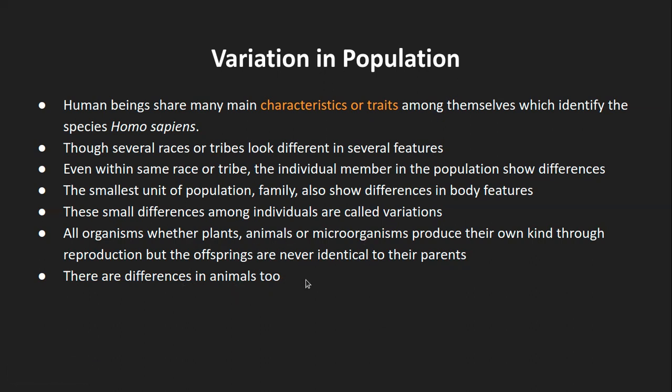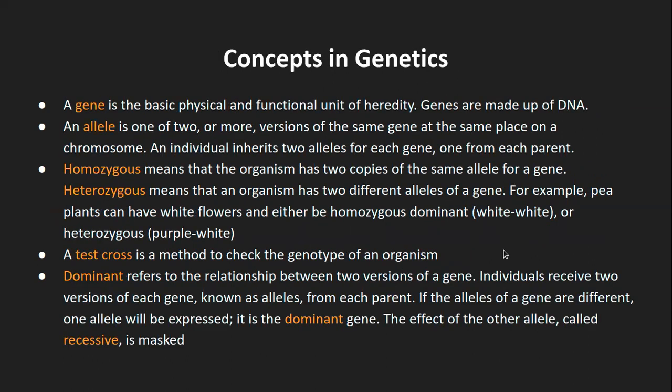So that's what is variation in population. This is just a brief note. I hope this is not difficult to understand and is pretty clear. But if you have any question, do ask me. In the meanwhile, I'll move forward.